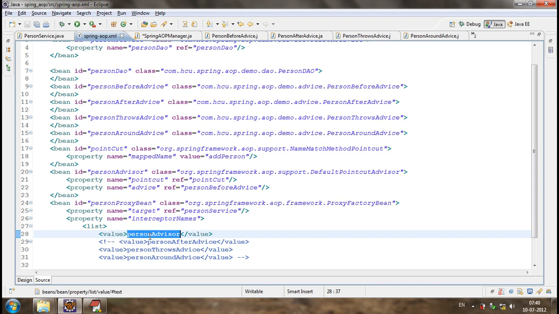The advisor is a combo of point cut and advice, and we configure the advisor in the interceptor names. One of the advisors available is the default point cut advisor.